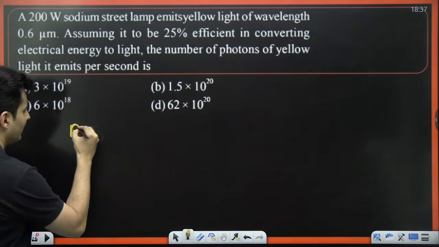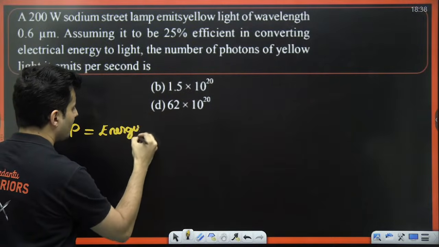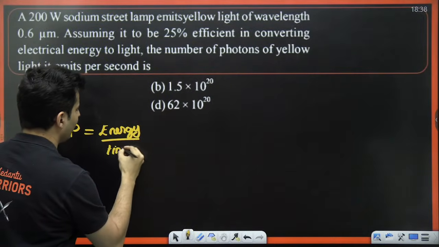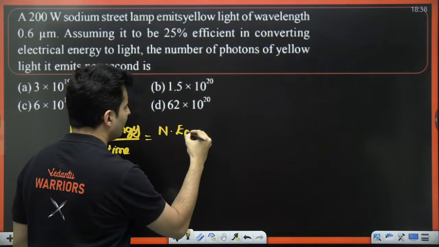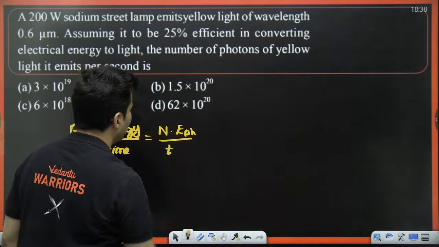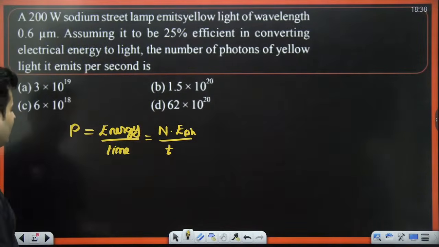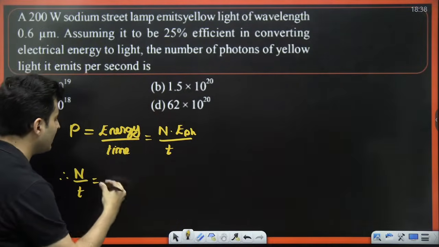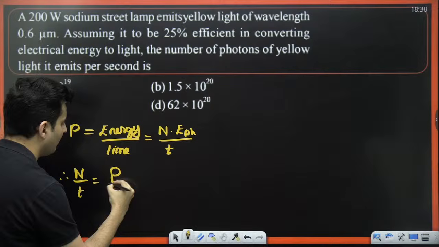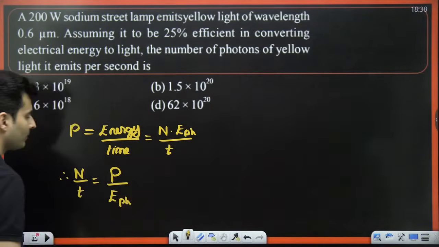So power is nothing but the total energy per unit time. The total energy will be the number of photons into the energy of each photon, divided by unit time. The question asks for the number of photons of that light per unit time. Therefore, n by t will be nothing but the power, this is not momentum, divided by the energy of the photon.